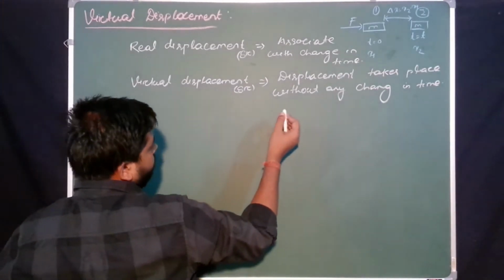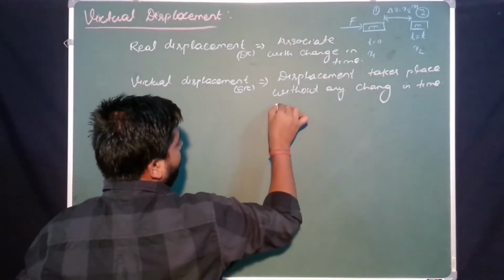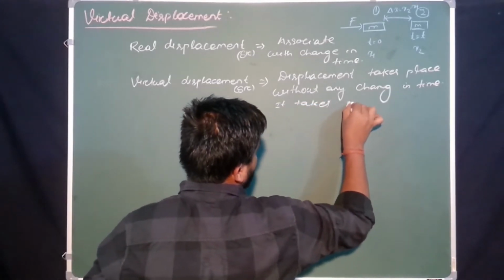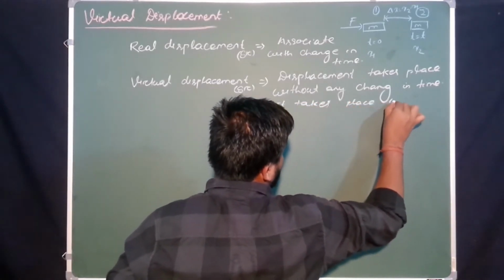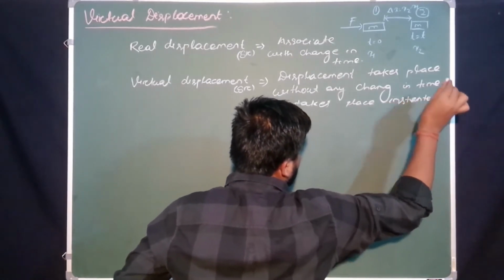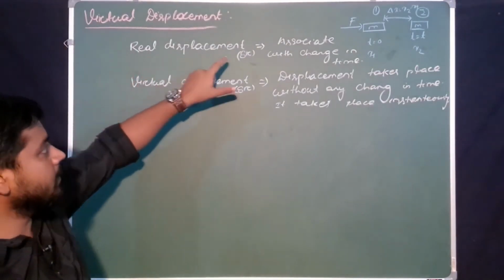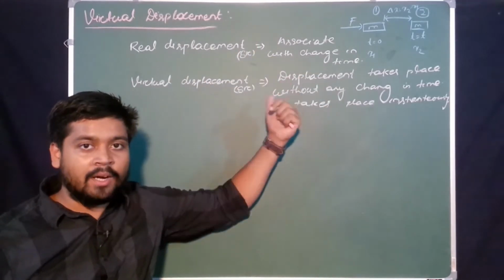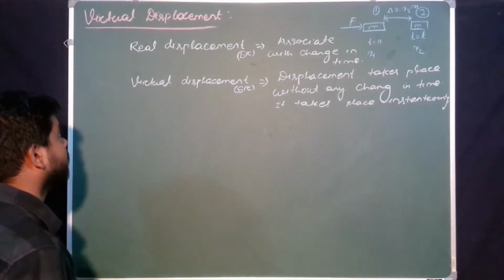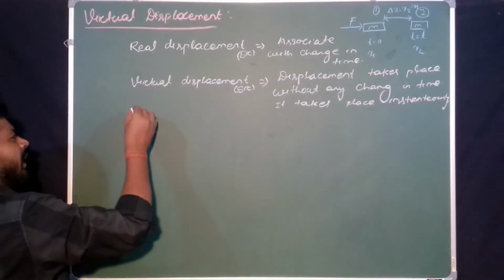And here you can say displacement takes place instantaneously. Only one difference is there. Real displacement is associated with the change in time, but virtual displacement doesn't associate with the change in time. Okay, this is the difference between real and virtual. Here you can say virtual displacement is independent of time.